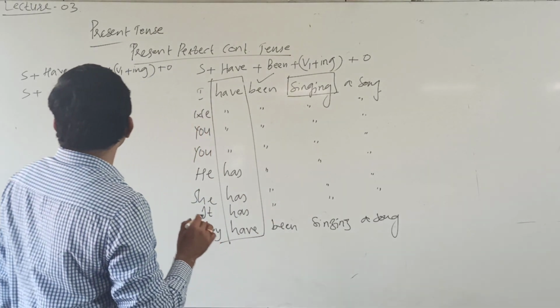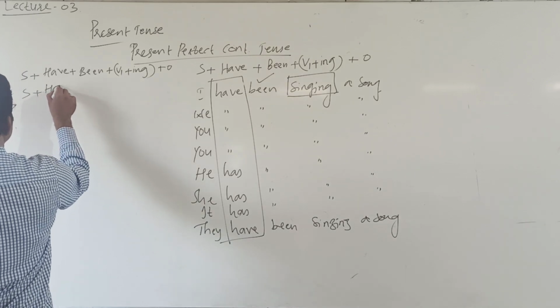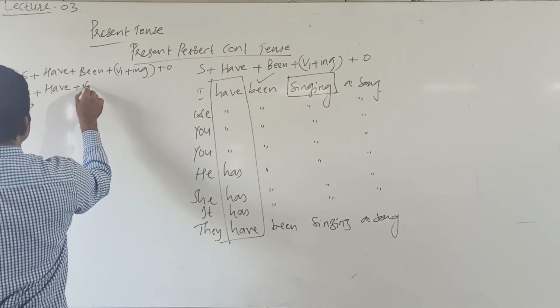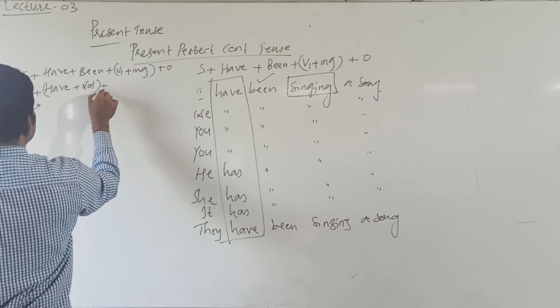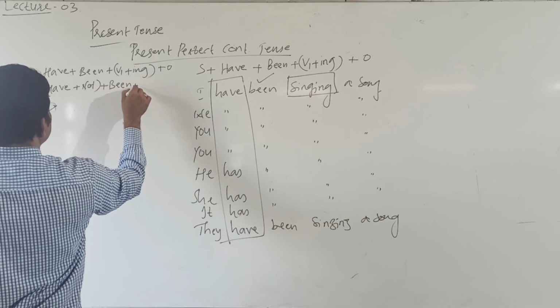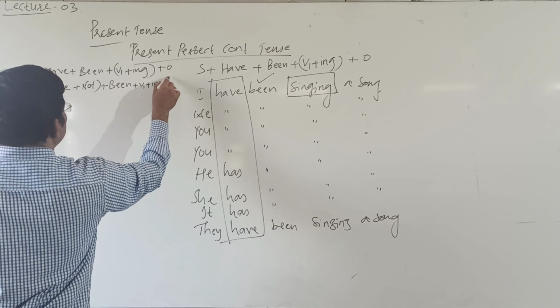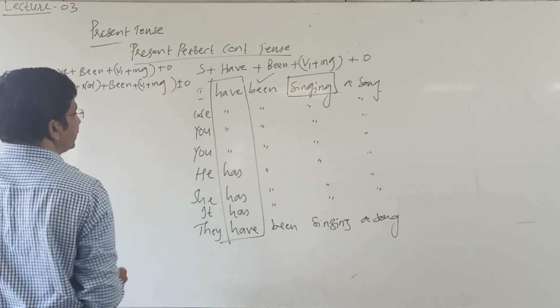Negative: subject plus have plus not plus been plus V1 plus ing plus object.